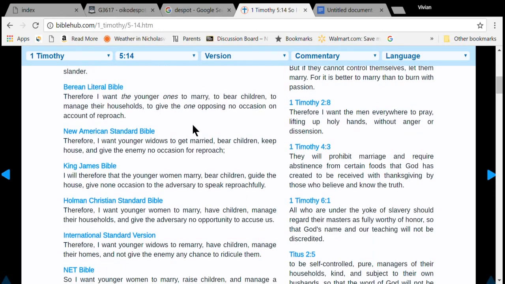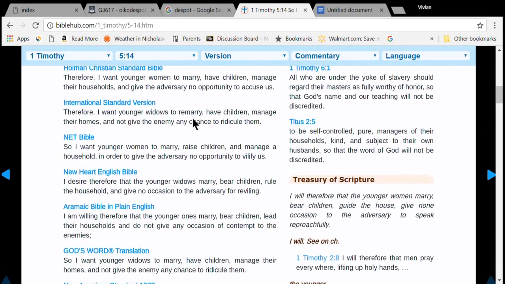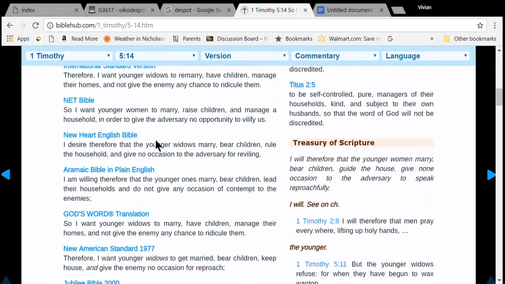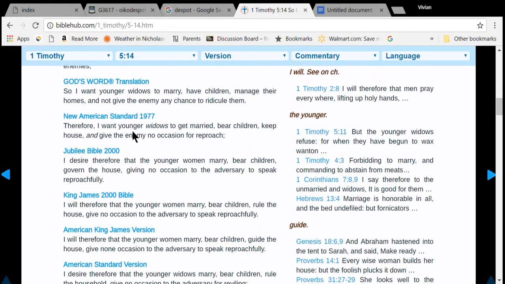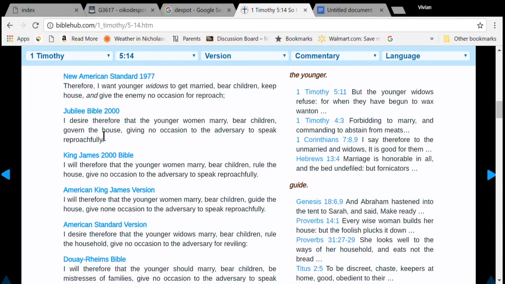Manage, manage, manage. But there are some of the newer versions. The New Heart English Bible says rule the household. Aramaic Bible in Plain English, lead their households. New American Standard from 1977 is keep house, which is a very weak translation in my opinion. Jubilee Bible 2000, govern the house. King James 2000, rule the house.